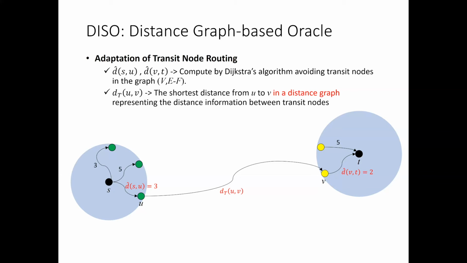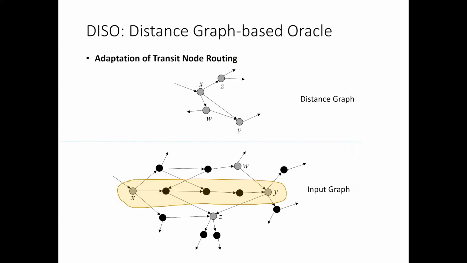Next, we can't accept the distance table because the number of possible edge failures is so huge. Instead, we propose a way of computing the shortest distance from U to V on an overlay graph called the distance graph. The distance graph consists of transit nodes. For any two nodes, x and y, in the distance graph, if there is a path from x to y which does not include any other transit node in the input graph, then the edge between them is included in the distance graph. You can see such a path from x to y in this example.